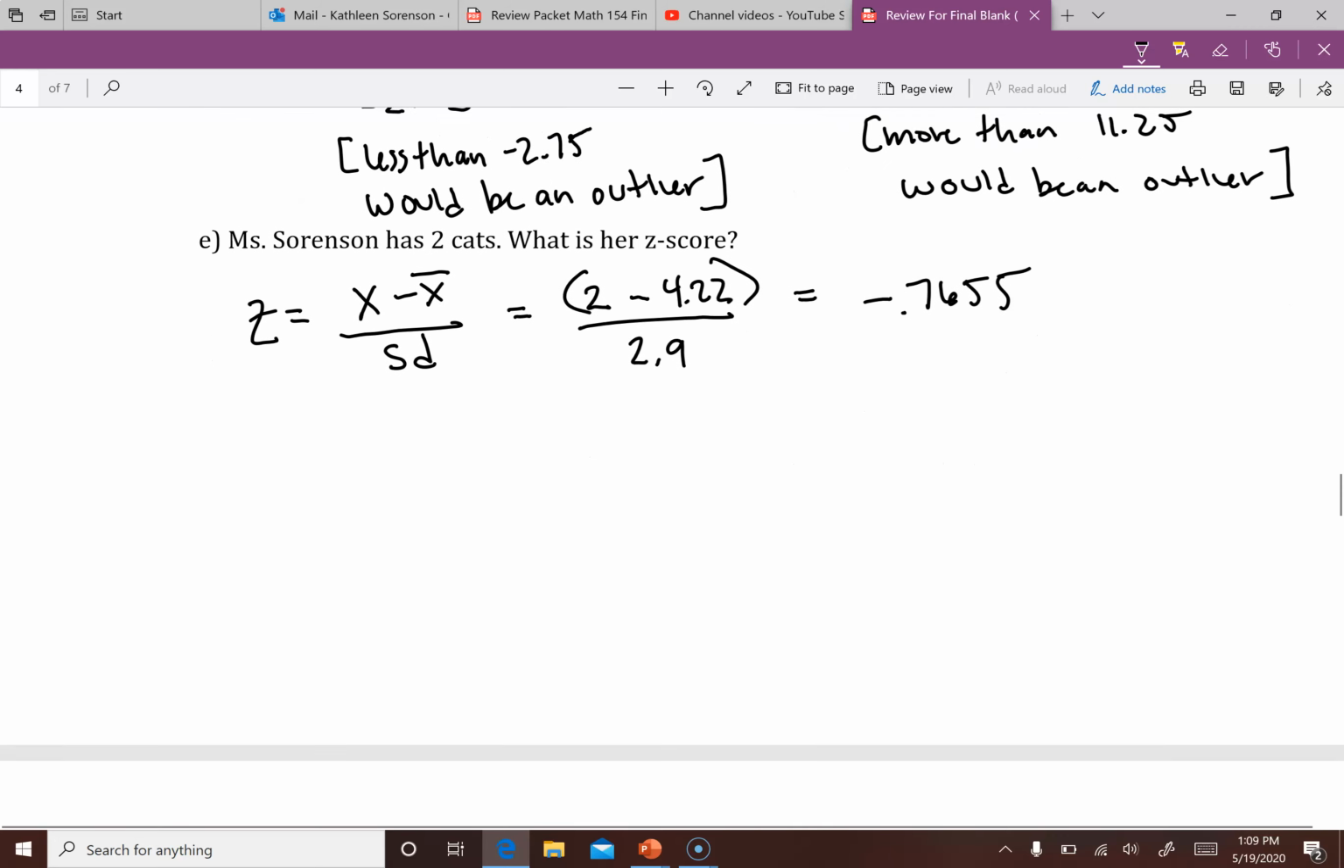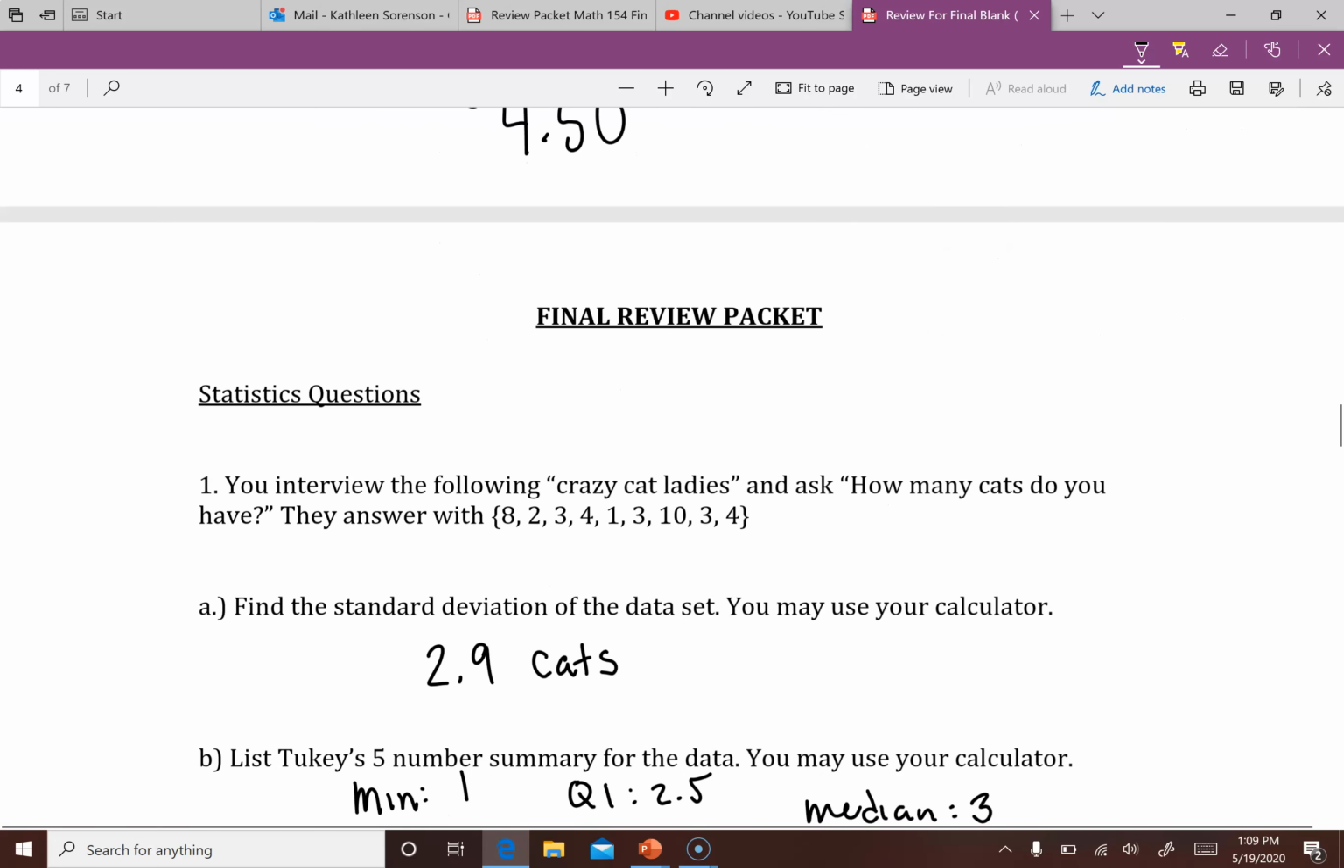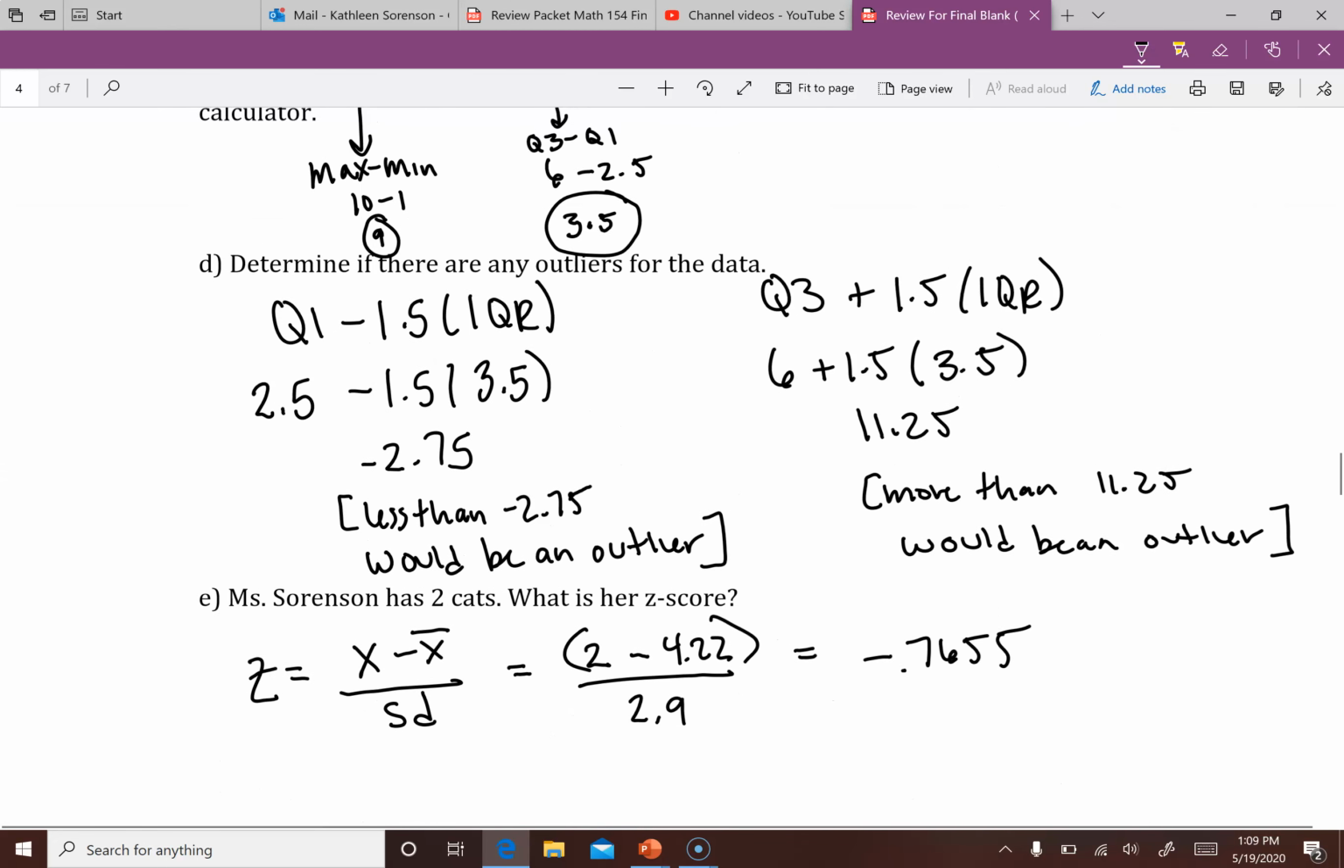All right, that's it for these 2 pages, okay? And I'll see you back soon for the last 2 pages. Don't forget to watch that calculator video if you need it.